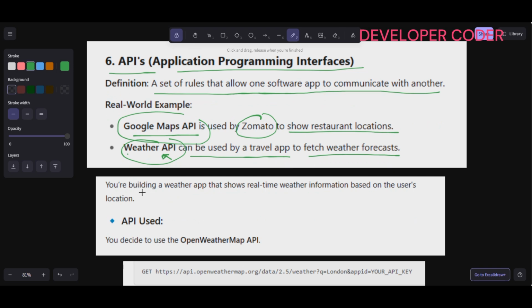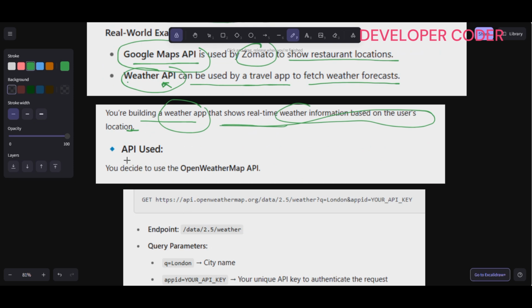Let's suppose you are building a weather app that shows real-time weather information based on the user's location. You can use the API provided by Open Weather Map, which is very commonly used. You just pass https://api.openweathermap.org, the location you want, and your app ID. You go to this website and find out the details of how to use the APIs.